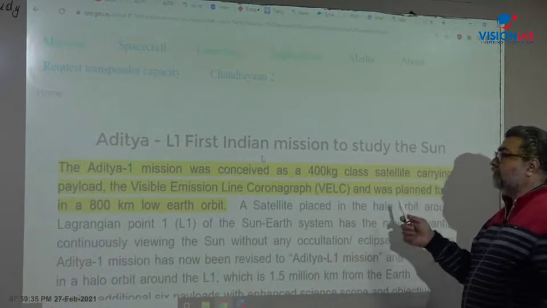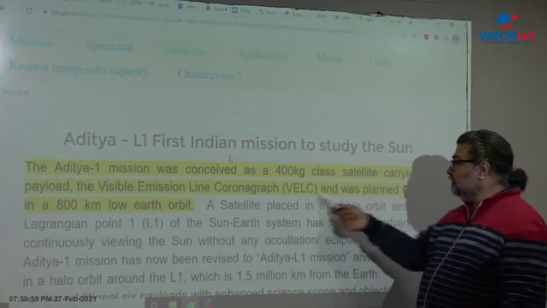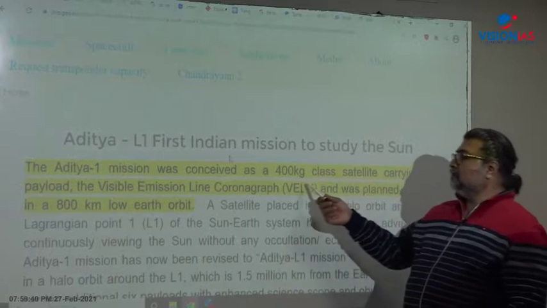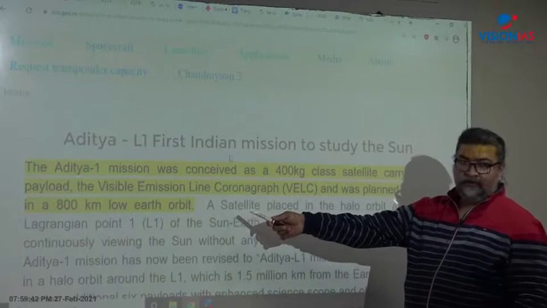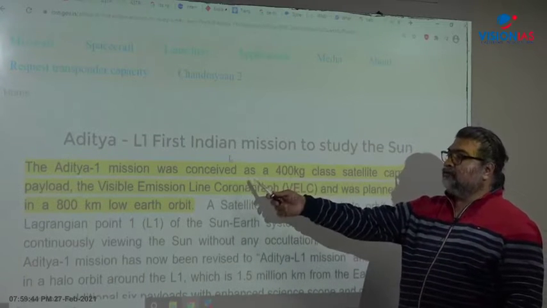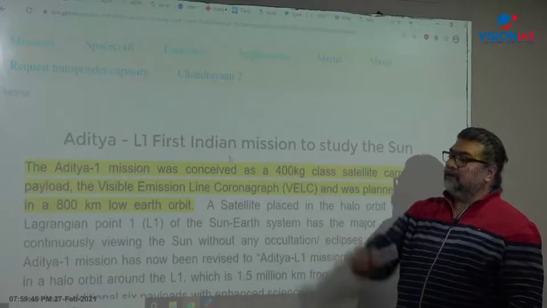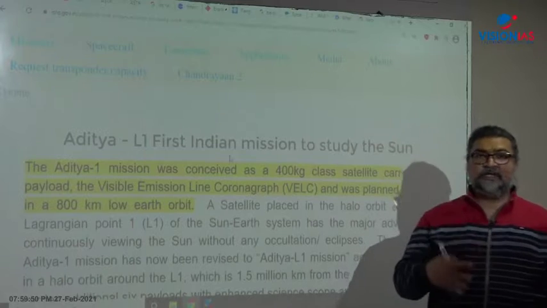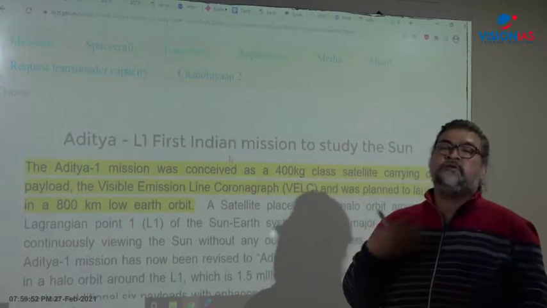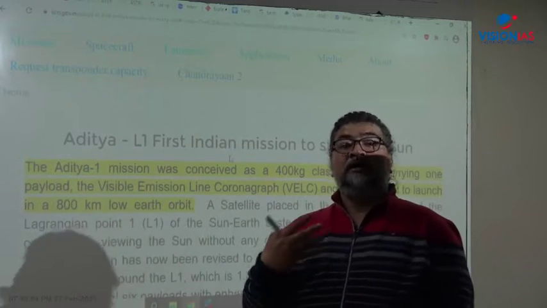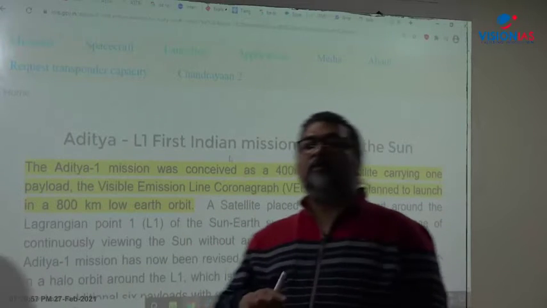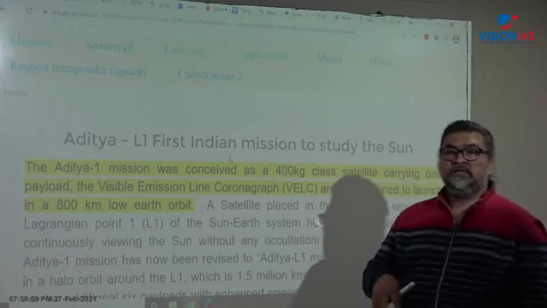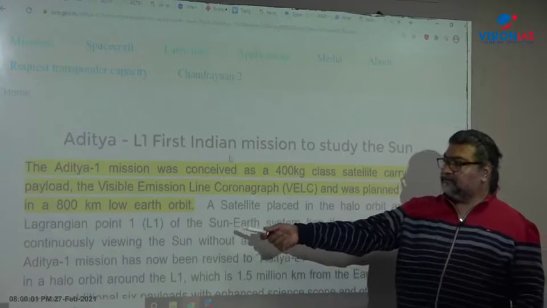Now what was earlier planned? Earlier planned was a 400 kilogram class satellite, which would be carried into an 800 kilometer low Earth orbit. But then the ISRO came to the part that we will use the L1 point. This is the initial project concept. Initially ISRO thought of placing a 400 kilogram satellite into low Earth orbit, 800 kilometer, but now the mission has been revised and we are going to use the L1 point.